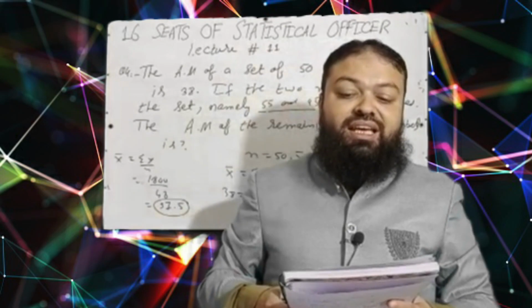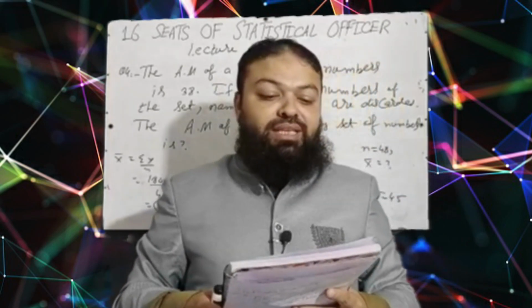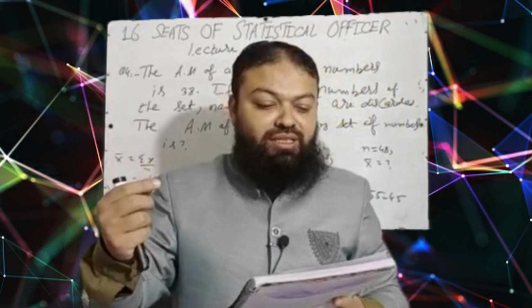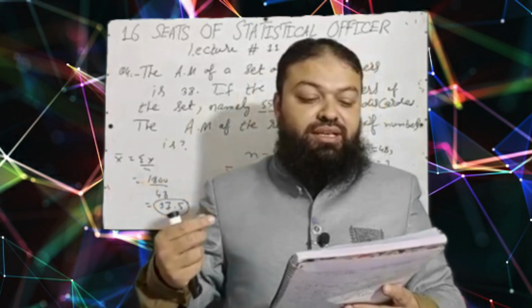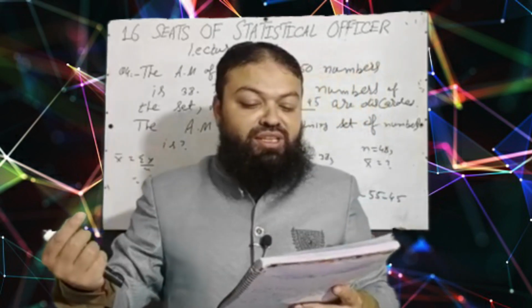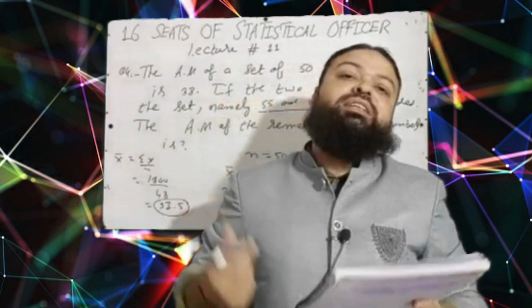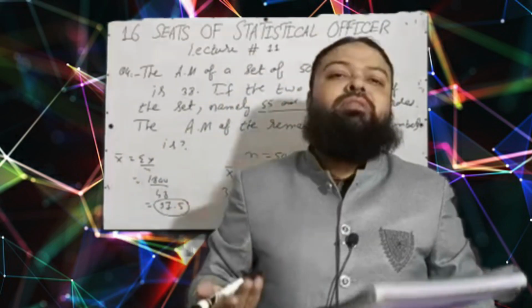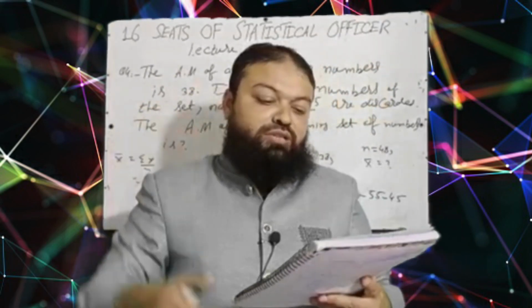Question number 1: an outlier or extreme observation is a data value that A is larger than 1 million. Incorrect. B equals the minimum value in a set of data. Incorrect. C equals the maximum value in a set of data. Incorrect. D is not consistent with the bulk of the data. Yes, it is an abnormal value actually. It is not consistent with the bulk of the data. That is the correct option.